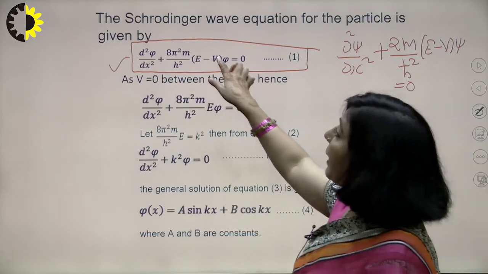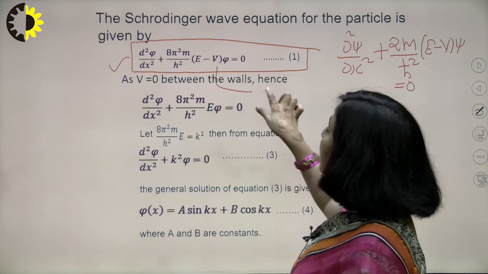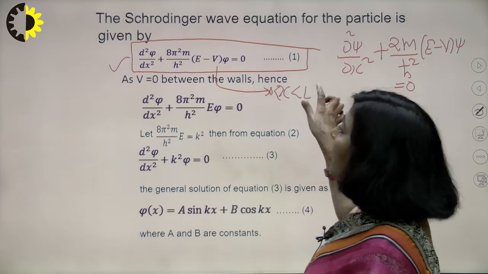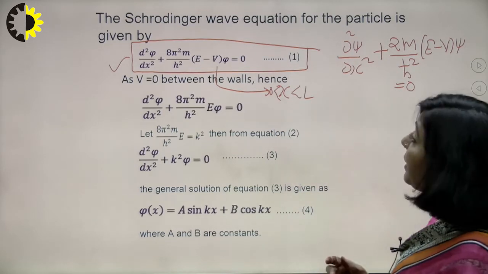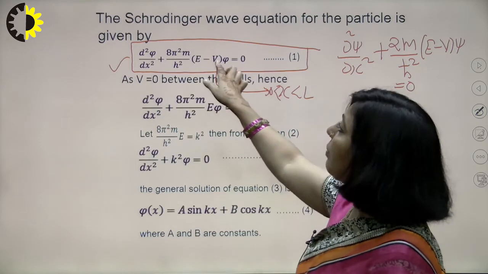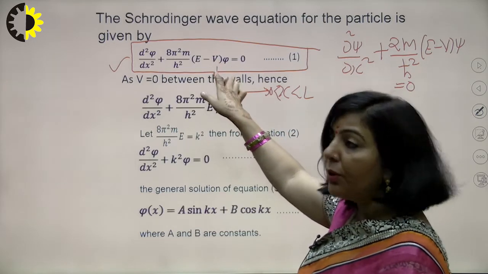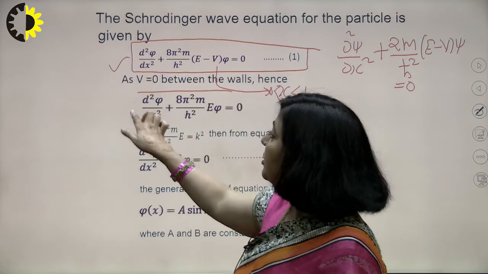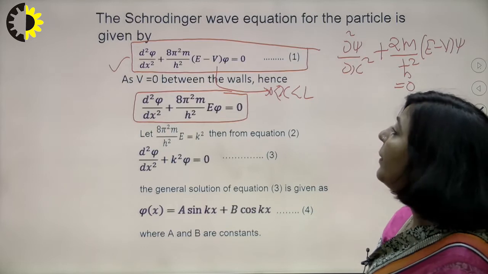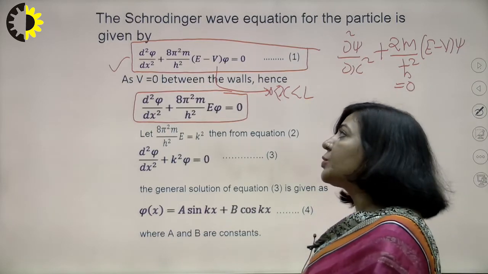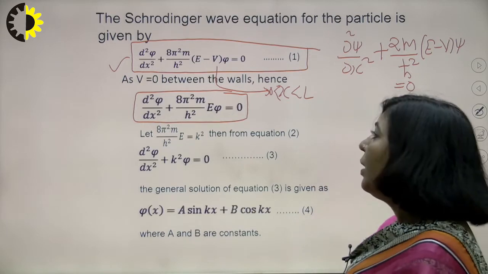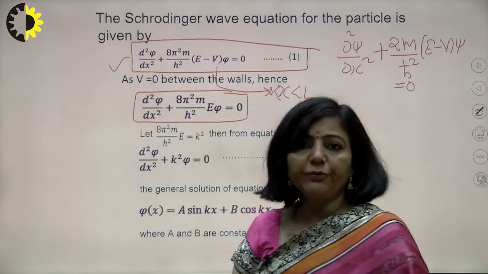The particle will exist only when x is between 0 and L. Between 0 and L the potential energy is 0, so you substitute V equals 0, and the equation takes this new form: del square psi upon del x square plus 8 pi square m upon h square E psi equals 0. Now this is a second order partial differential equation.